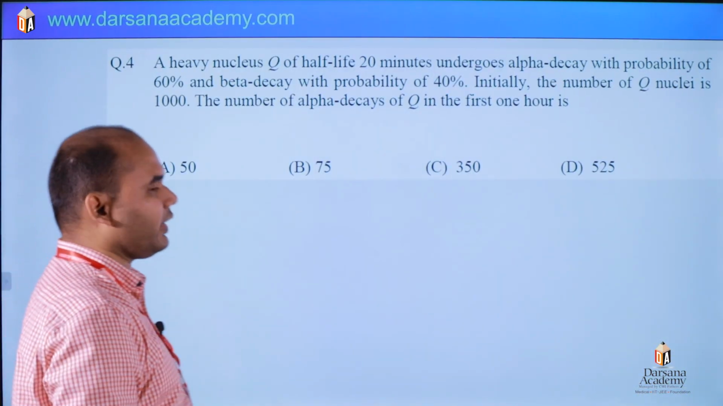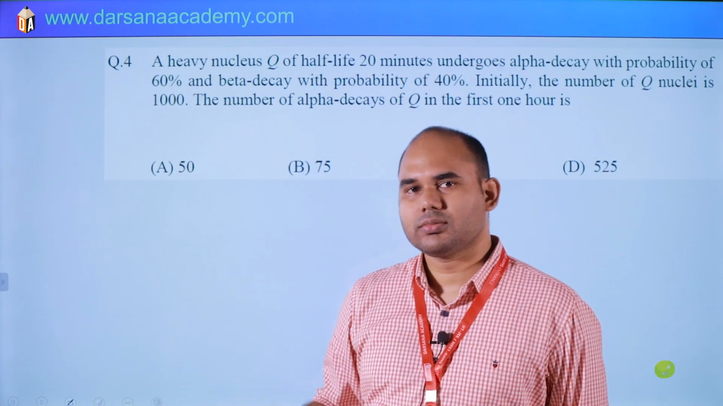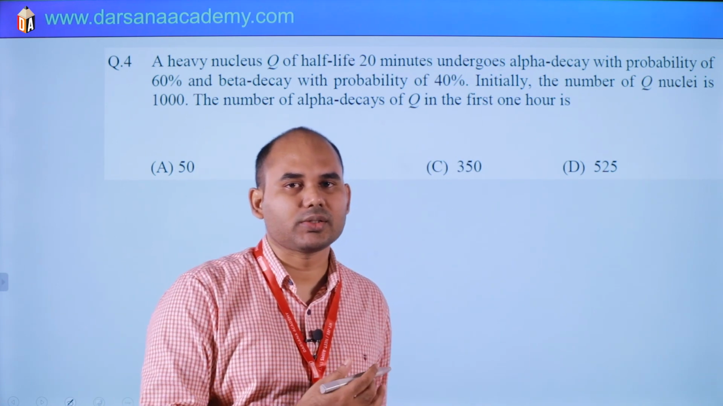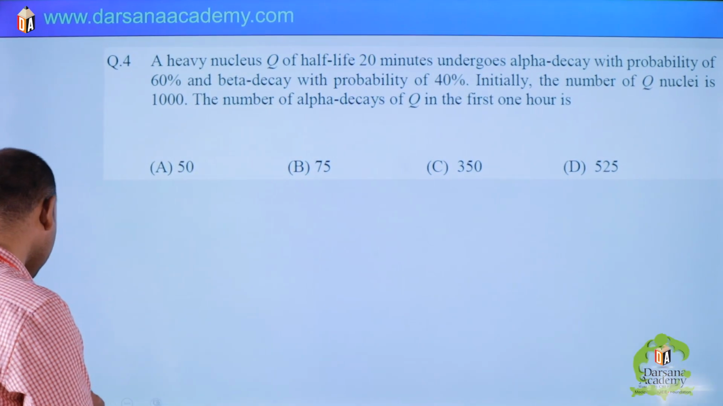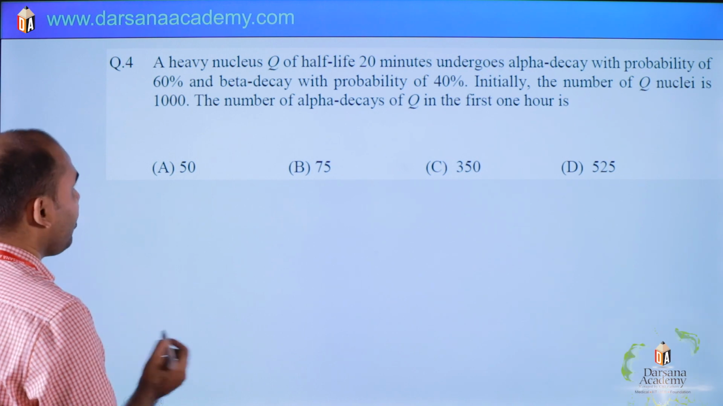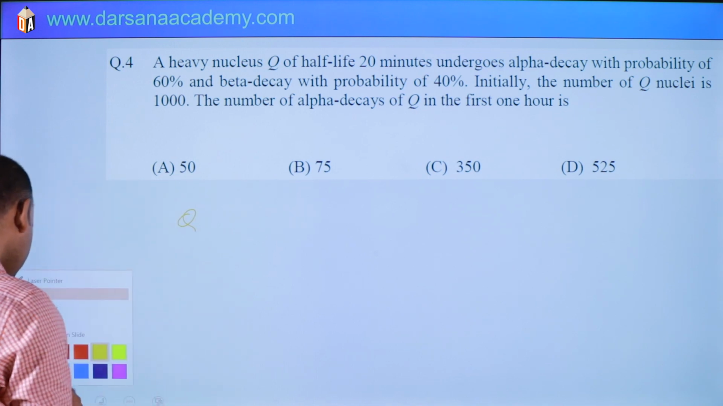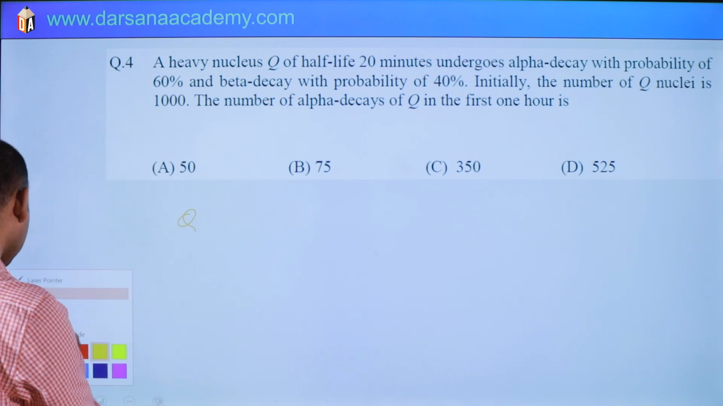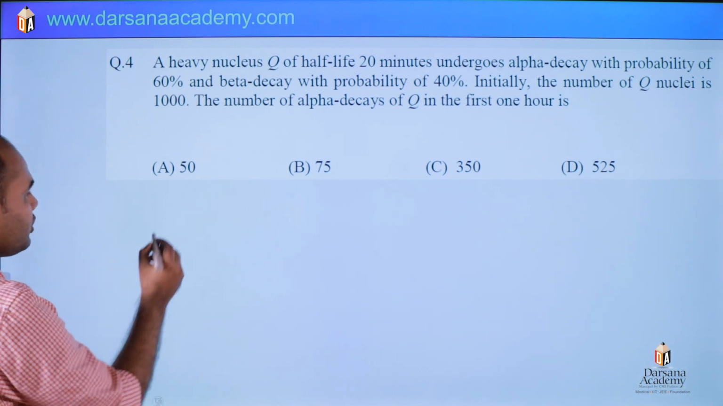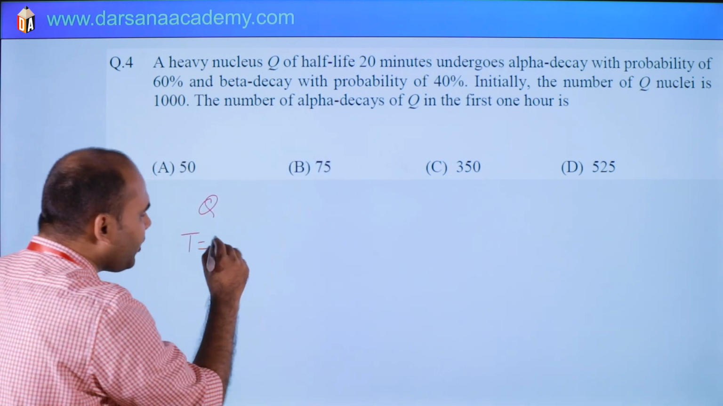So question number 4, it is again a very simple question by common sense, no formula is required here. See how the first 4 questions were so simple. 4 into 3, 12 marks you can easily get. Okay, question number 4, it is given a heavy nucleus Q. Let me change the color. So Q is a heavy nucleus, and the half life is given: 20 minutes.